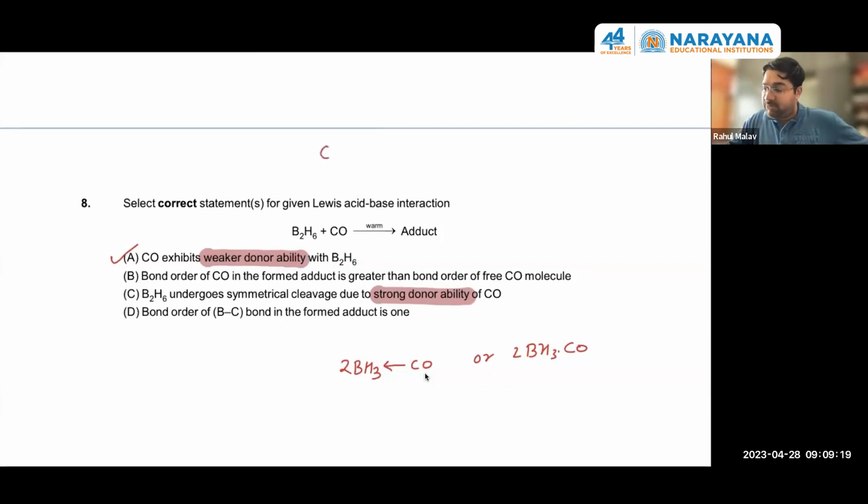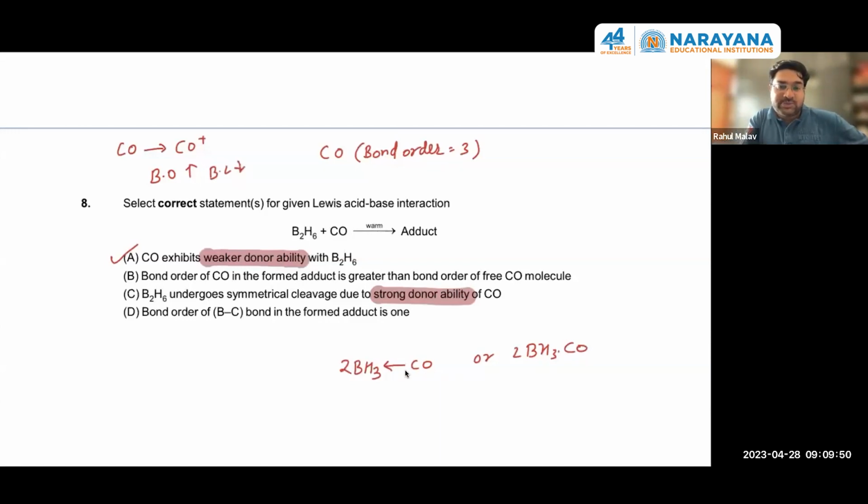So isolated carbon monoxide is having bond order 3. When it becomes only a donor, its bond order actually increases. Like you might be knowing that exception, when CO goes to CO+, bond order increases, bond length decreases.